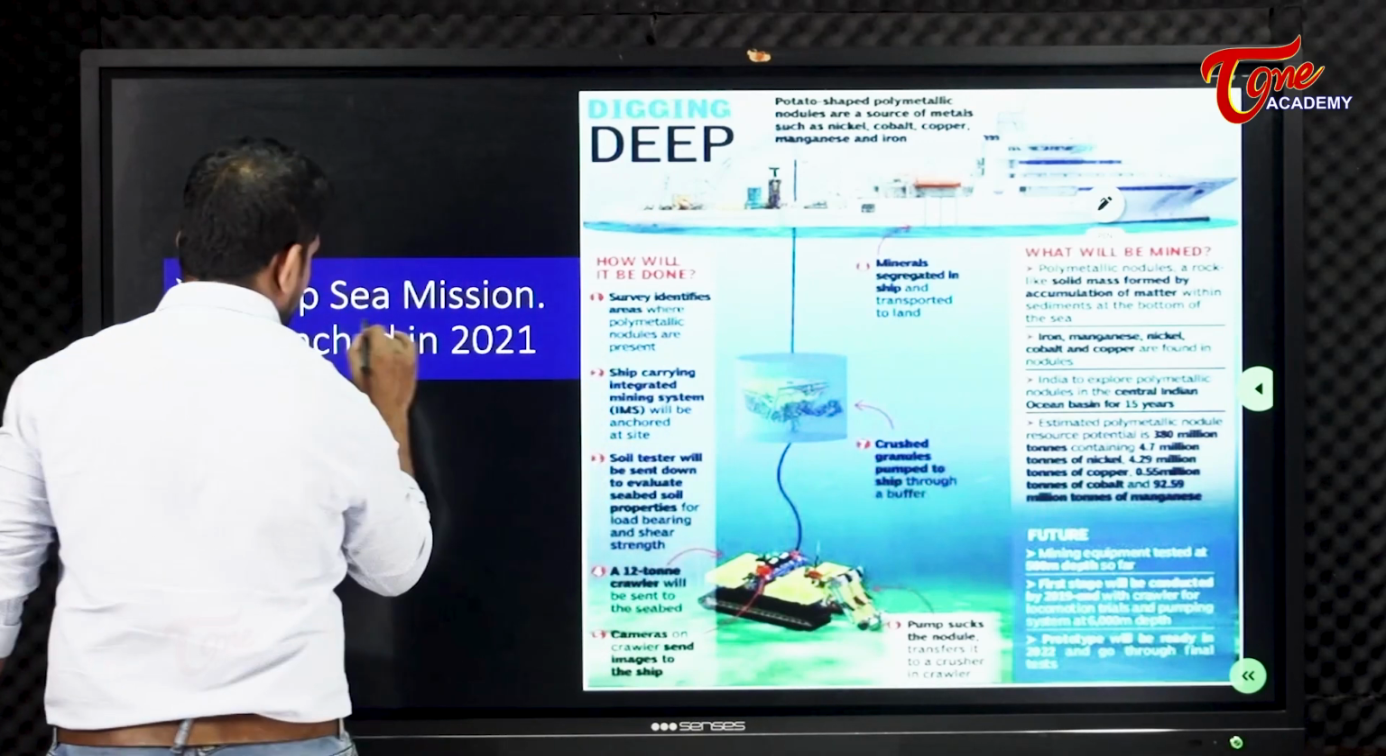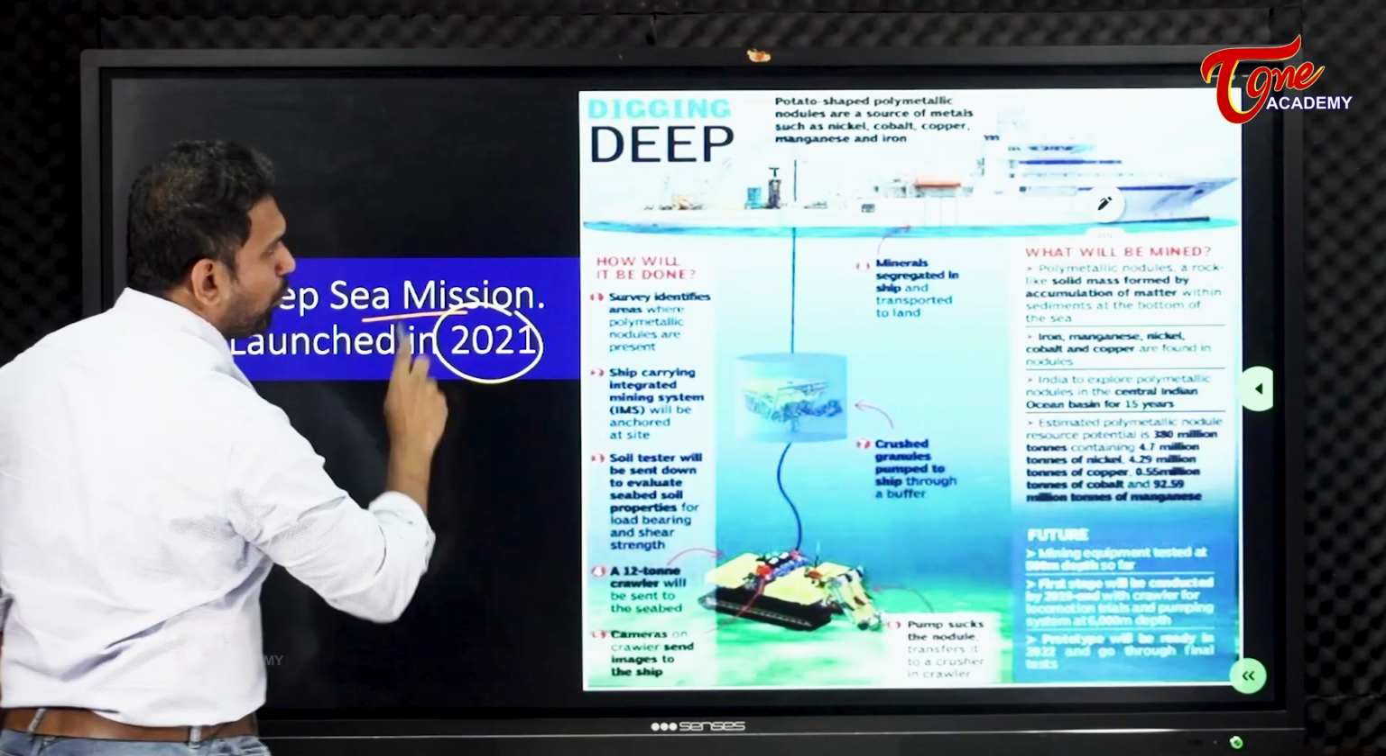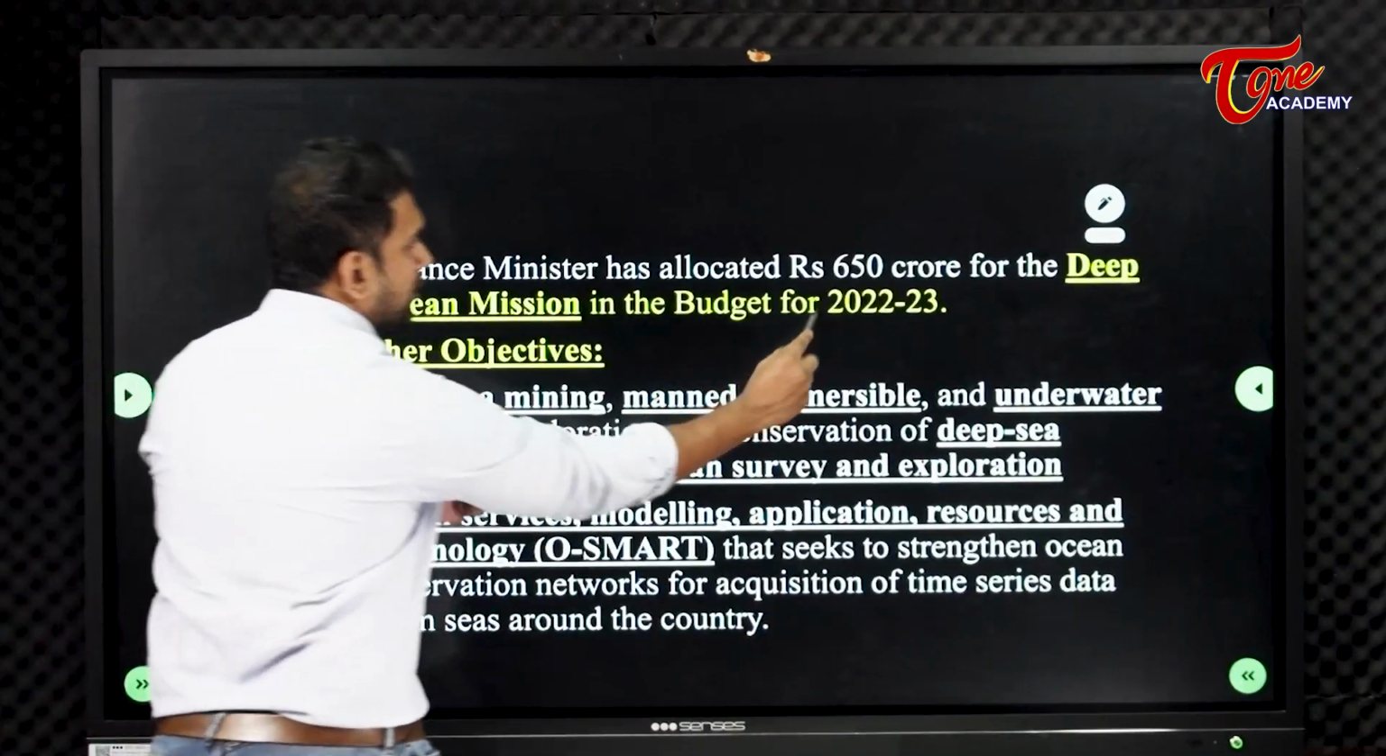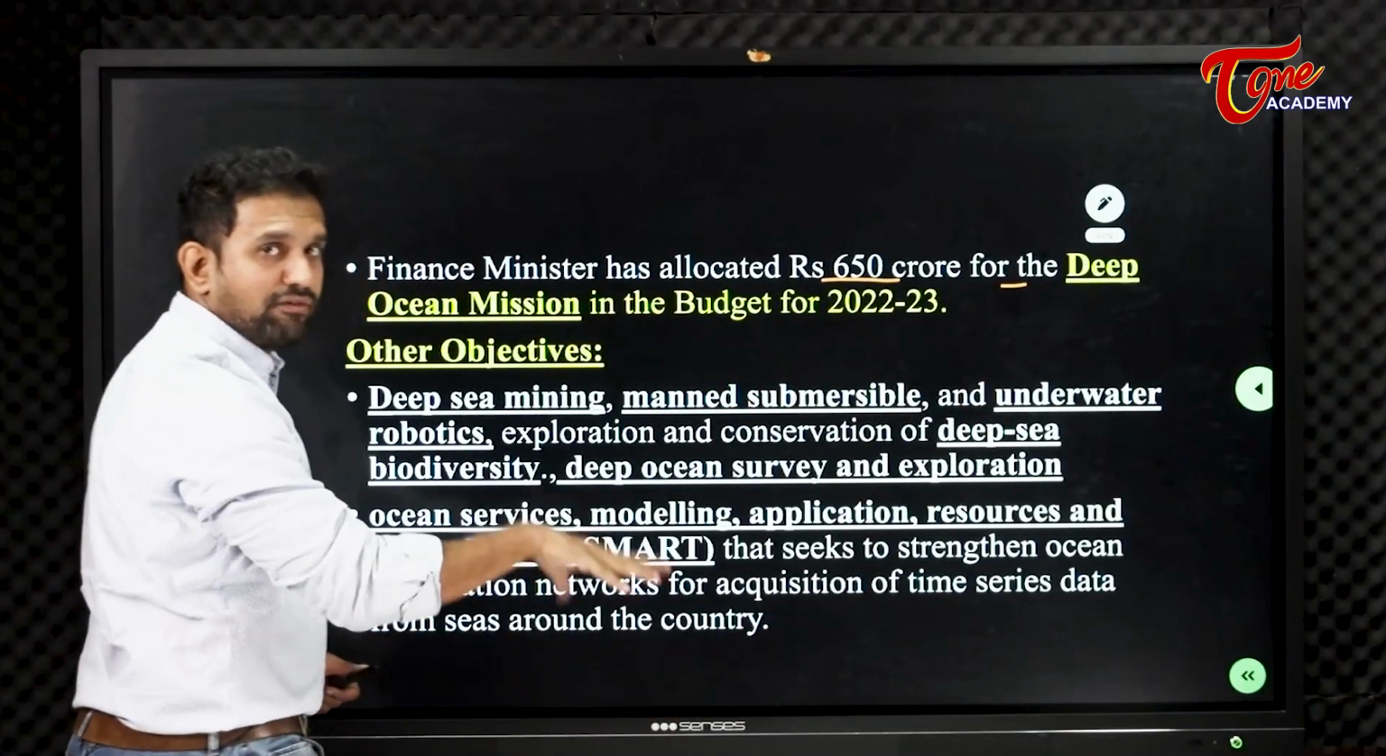Deep Sea Mission. It was launched in the year 2021. Why is it in the news? Recently in the budget, 650 crores were allocated for this Deep Sea Mission. That's why we are learning it today.